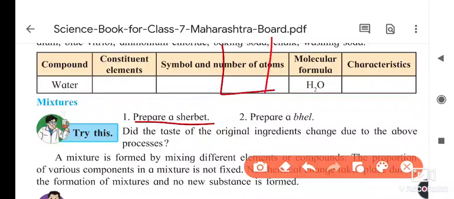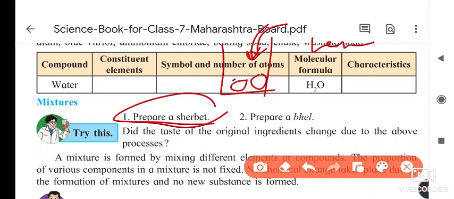So, first of all, you will take a glass of water. Then, afterwards, you will add sugar inside it. Then some quantity of salt you will add, and afterwards you will add lemon juice. Okay, this is the process of preparing the sharbat.